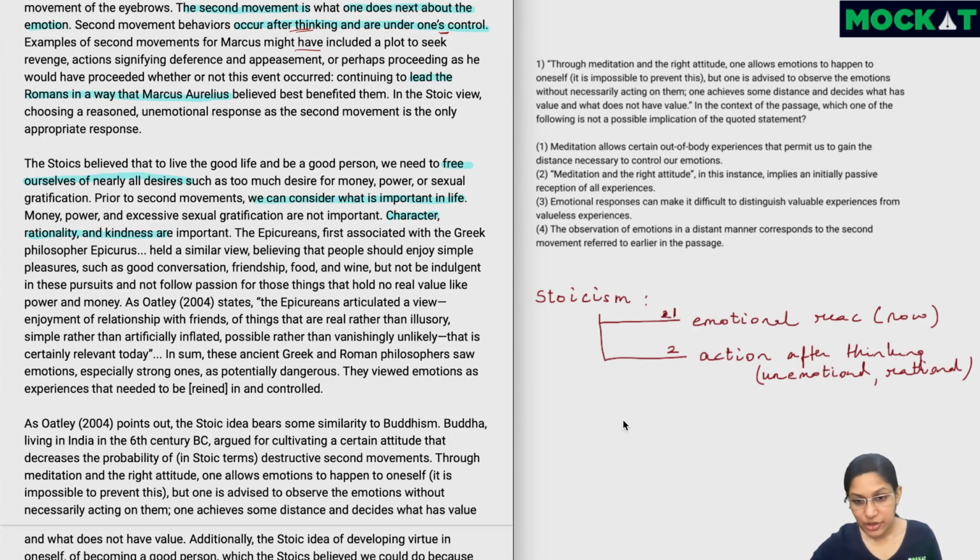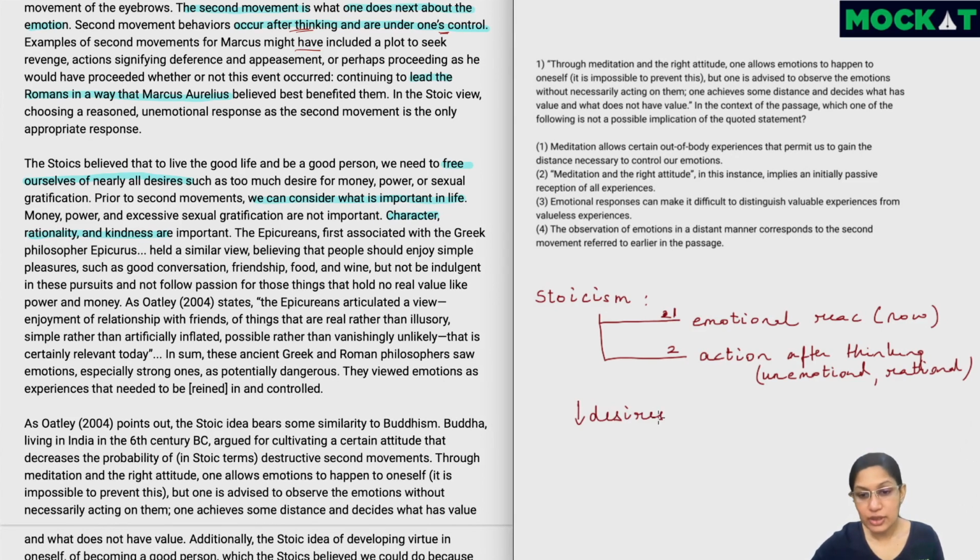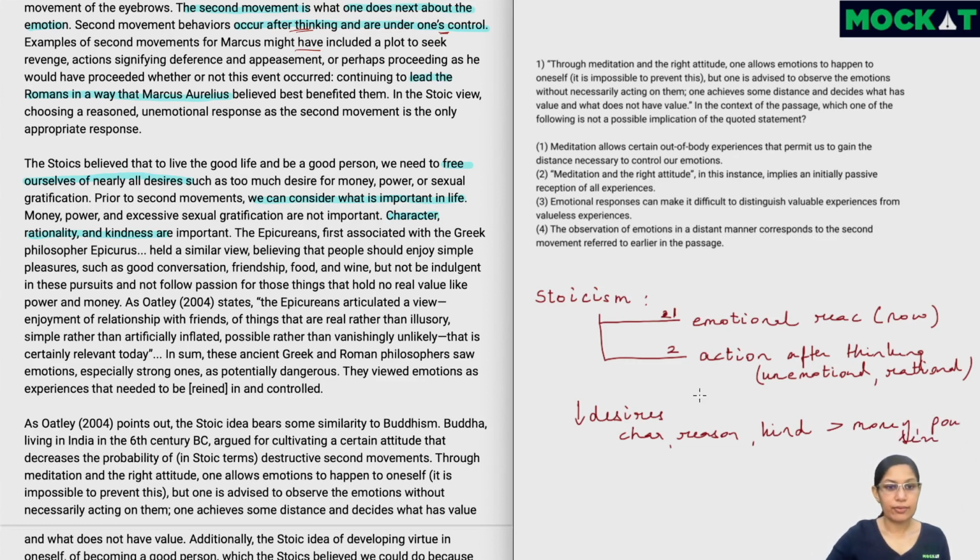So one more thing which we know is that we have to free ourselves from desires and we should be focusing on character, rationality, I'll just put reason, and kindness, again I'm just writing kind, instead of money, power, or sexual gratification.